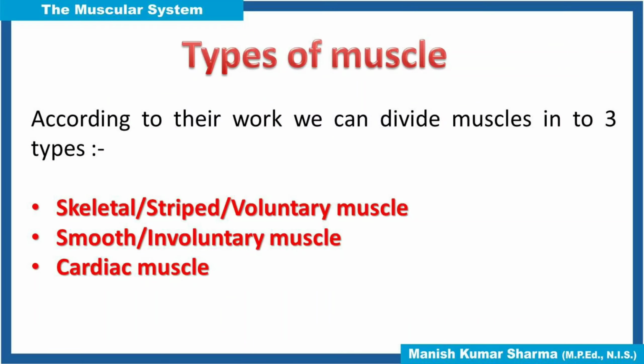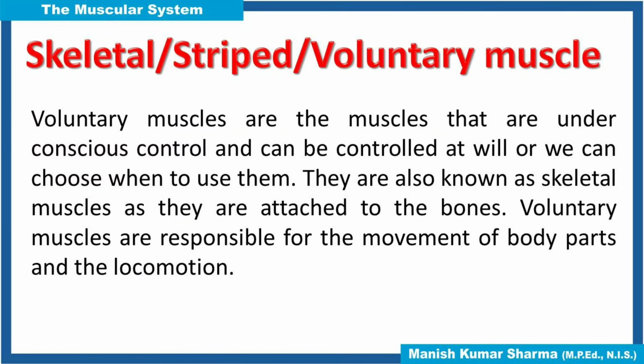According to their work, we can divide muscle into three types: voluntary muscle, involuntary muscle and cardiac muscle. Voluntary muscles are the muscles that are under conscious control and can be controlled at will, or we can choose when to use them. They are also known as skeletal muscles as they are attached to the bones.